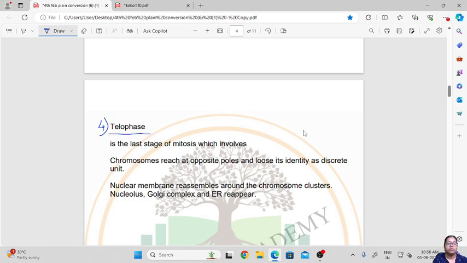The telophase. So telophase is the last stage of mitosis, which involves chromosomes reaching the opposite poles and losing their identity as distinct units, and the nuclear membrane reassembles around the chromosome cluster, and the nucleolus, Golgi apparatus and ER, that is endoplasmic reticulum, will reappear.